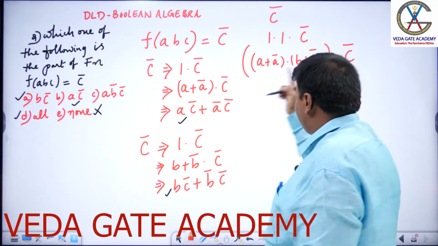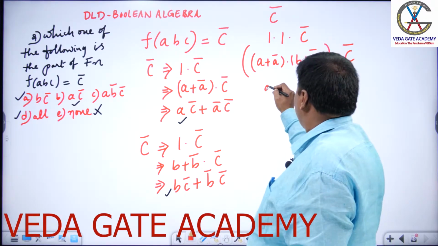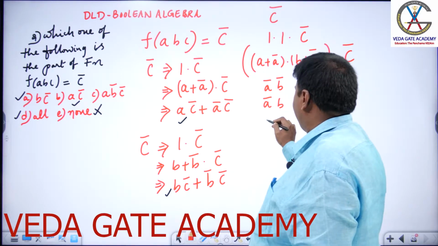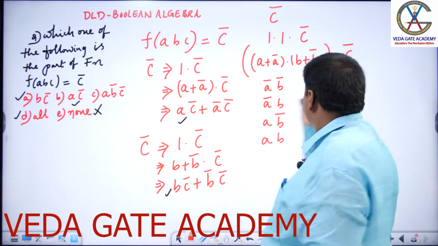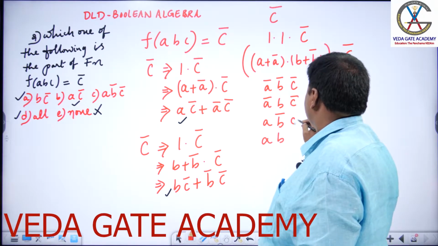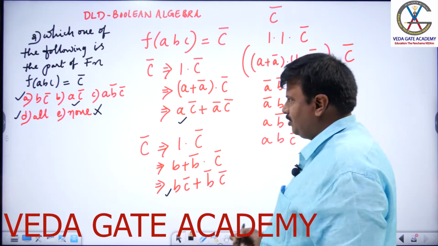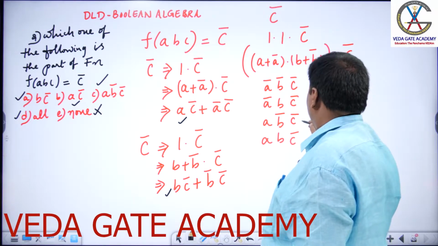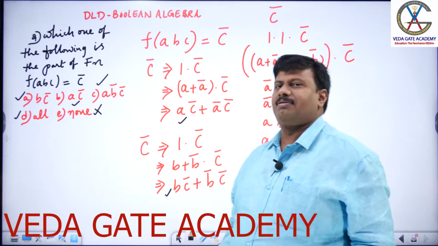Now, when A, B are varying, can I write the combinations of A, B like this: A bar B bar, A bar B, A B bar, AB. For all, C bar is a common term. So C bar, C bar, C bar, C bar. Check out with which the option C is matching: A B bar C bar. And here it is the one. So the answer is proven as all of the above.